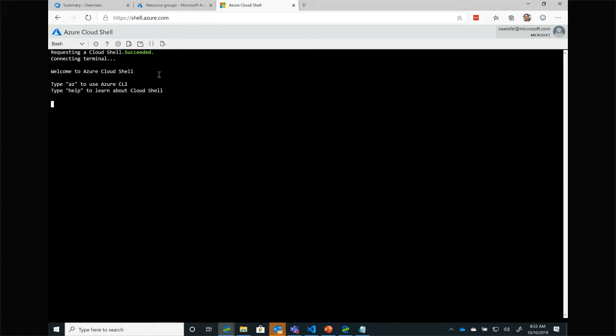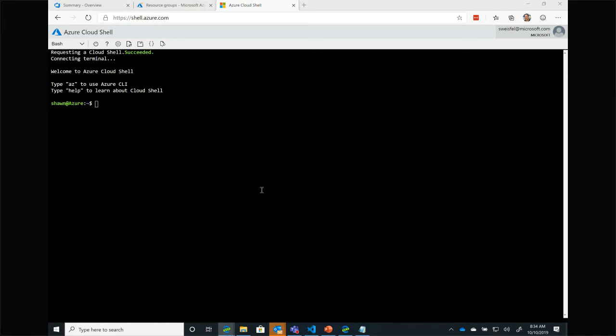So we can see that my shell logged in as me. I have it set up to use Bash by default. That's my preferred environment, but you can switch this. You can use this little drop down to switch it over to PowerShell. Right now, it's trying to find me a container to run this in Azure. The cool thing is I don't have to pay for any of that container. I can just use this Cloud Shell. So here's my Cloud Shell, just like any other shell. I can start asking it some questions.